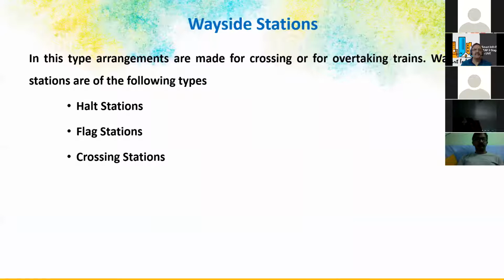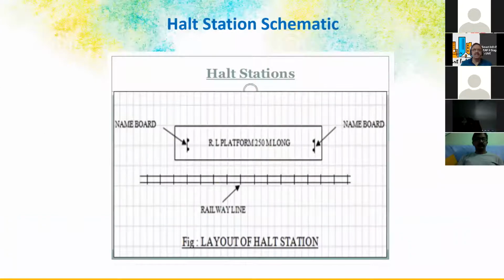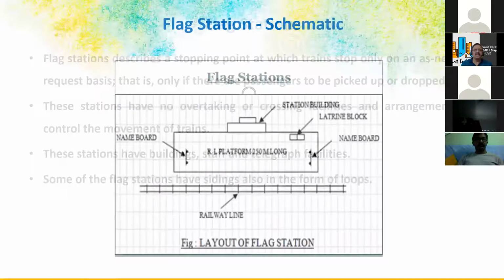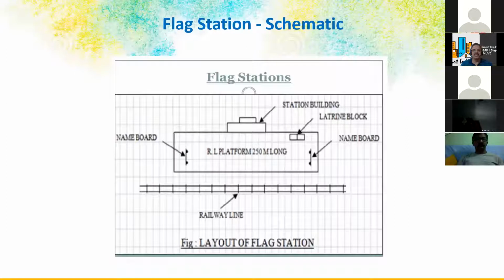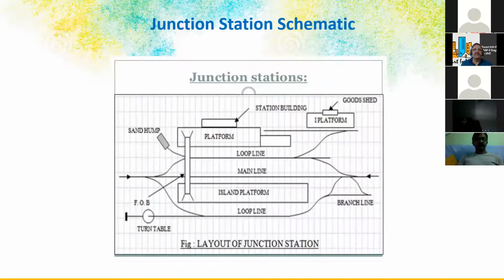So we have wayside stations, junction stations, terminal stations. Wayside stations are halt stations, flag stations and crossing stations. That means they're not very important, but at the same time, there will be some halts sometimes. So this is a halt station schematic drawing. It will be a single track, and flag stations are just for clearing the signal. Most of the express trains won't stop at these flag stations, and we have crossing stations. This is a crossing station, and we have junction stations like Vijayawada, Kazipet, and all that.